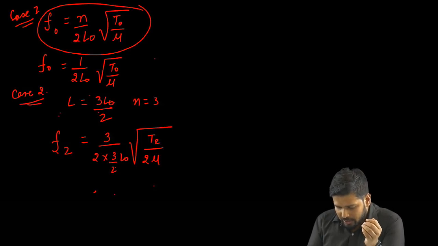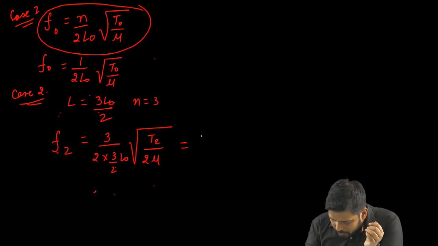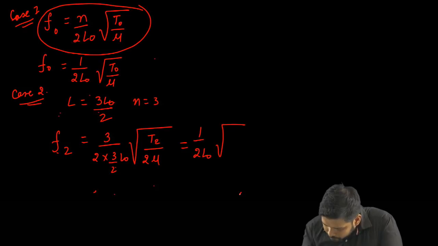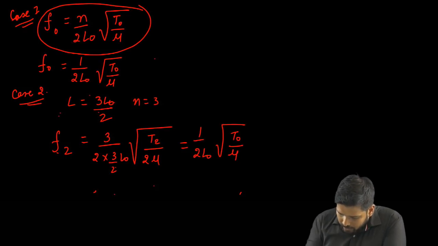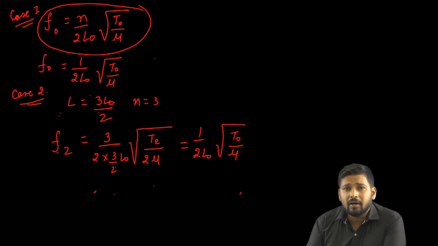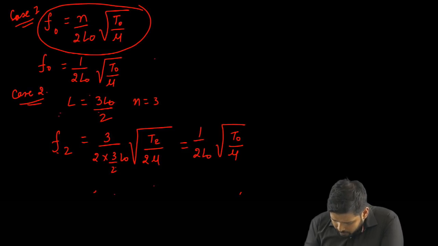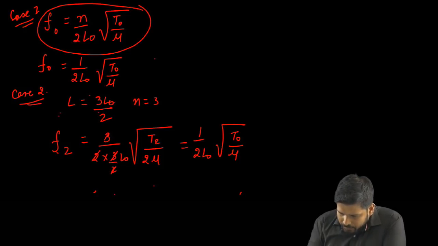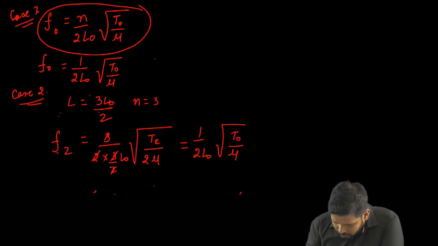So all I have to do is equate it with this F0. F0 was equal to 1 upon 2 times L0 root over T0 upon nu. Now let's see what all gets cancelled out to get a simpler expression. This 2 and 2 get cancelled out, this 3 and 3 get cancelled out.